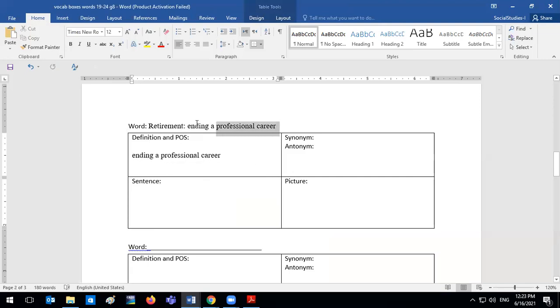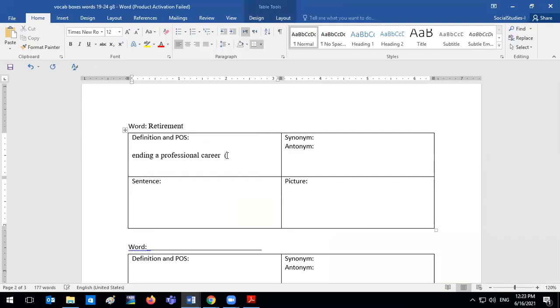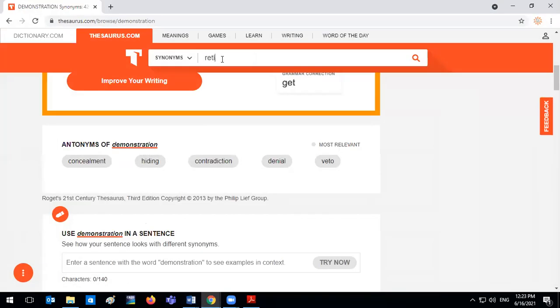Let's go to page 213. All right, here we already have the definition, so read it first. Ending a professional career. Retirement is referring to the idea of reaching the legal age where you are no longer an employee. Okay, you're going to end your professional or working career. And what is the part of speech, Hannah? Noun. Okay, great.